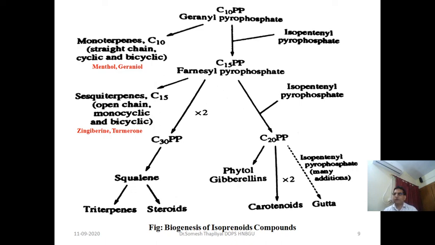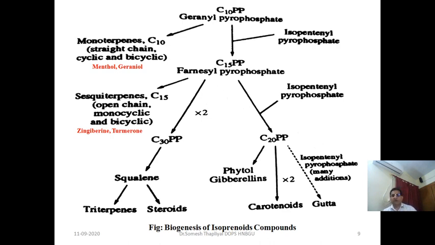And according to the isoprene units we can classify terpenoids like monoterpenes, diterpenes, sesquiterpenes, triterpenes, tetraterpenes, polyterpenes. And we can obtain these various categories of terpenoids with the help of this pathway. Isoprenoid compounds contain the isoprene unit, and it is mandatory for the biogenesis of isoprenoid compounds that the precursor should have the isoprene unit.